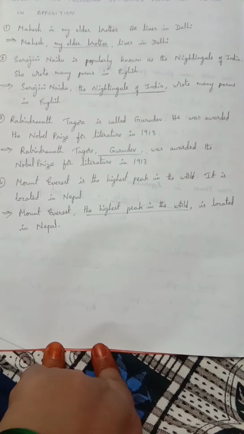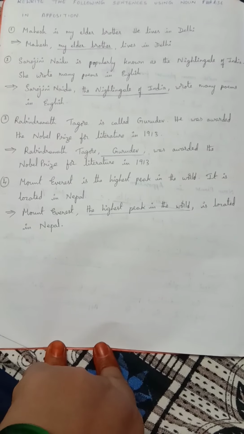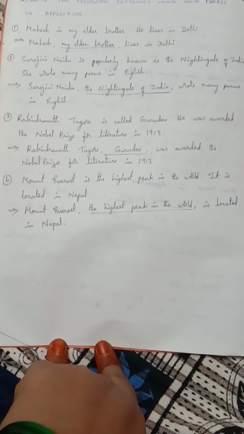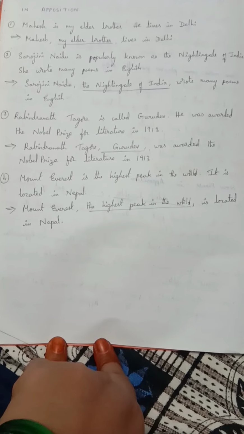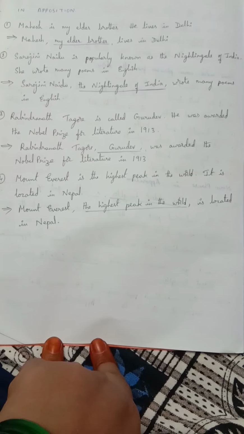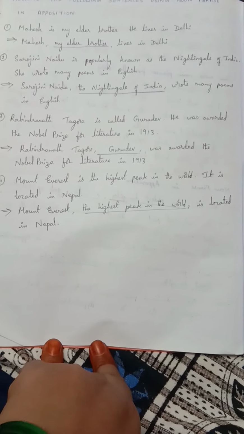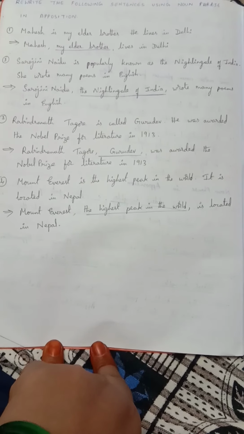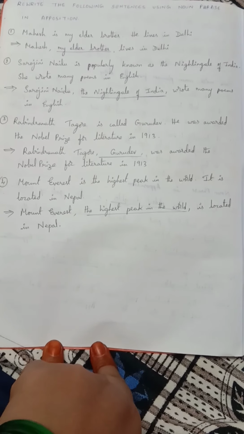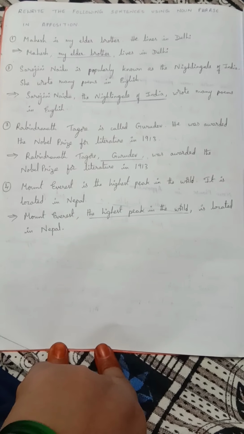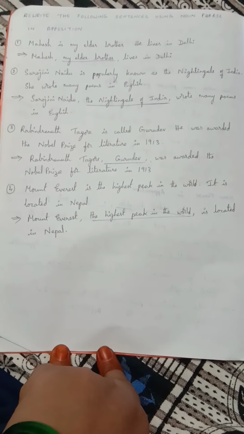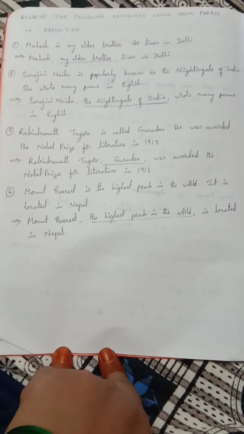Now one more example. Mount Everest is the highest peak in the world. It is located in Nepal. Mount Everest, the highest peak in the world, is located in Nepal. These are the noun phrases in apposition. Okay, copy all these in your notebook.